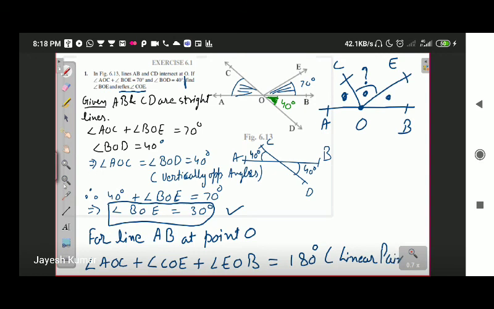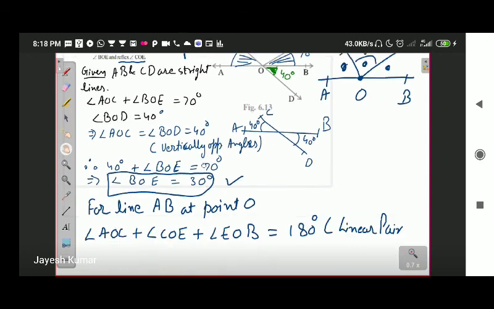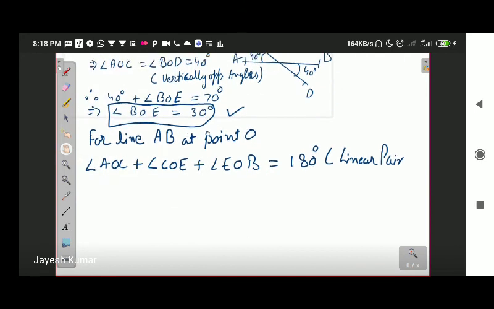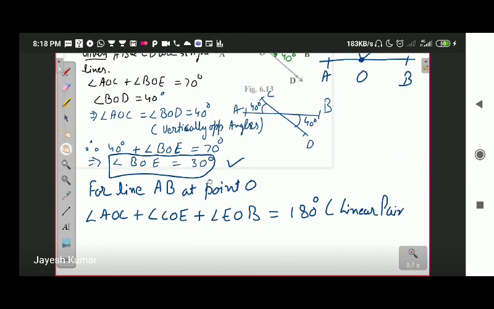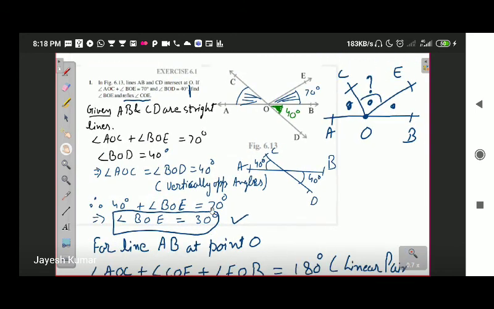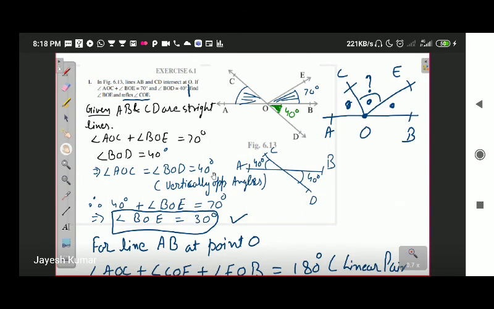Okay. Now we already know the value of angle AOC. We determined the value of angle AOC as 40 degree here. Angle BOE was 30 degree.